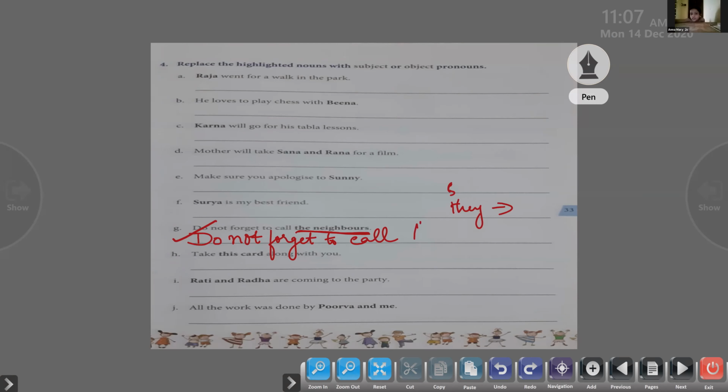Them. Very good. Okay, so learn up the table very well, children. When you learn up the table, you'll get a clear idea about it. So they is the subject pronoun. For they, the object pronoun is them. Very good, Anna. Good attempt. So do not forget to call them. Is that clear to all of you? We'll do one more.